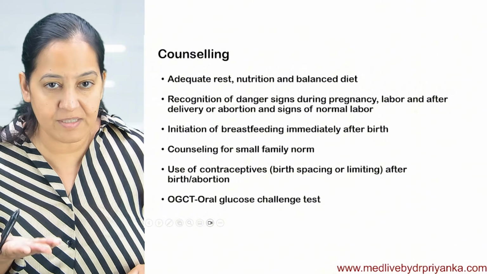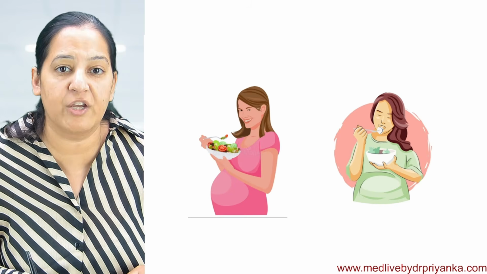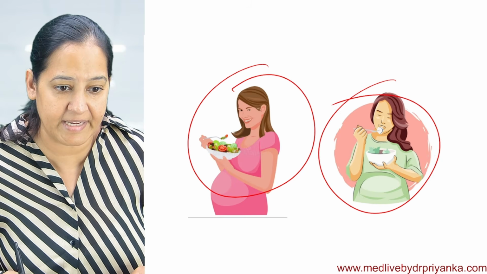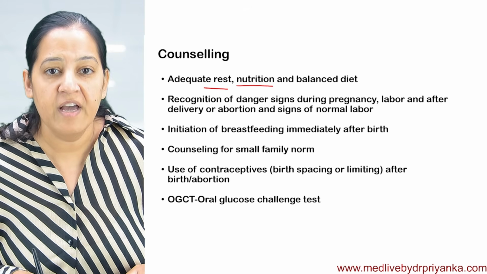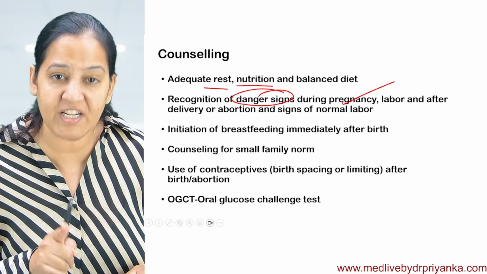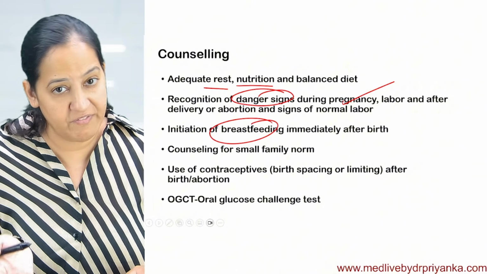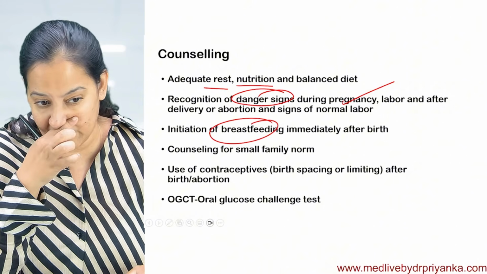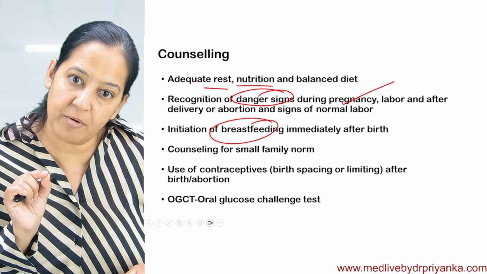And what do we have to counsel during the other visits? We have to counsel adequate rest, adequate nutrition, and a balanced diet during pregnancy. I will let you know how much extra she should eat. Also recognition of danger signs during pregnancy, like vaginal bleeding at any time, and initiation of breastfeeding immediately after birth. We counsel beforehand because just after delivery we don't get a chance. We tell her that as soon as she delivers, she should start breastfeeding her baby.